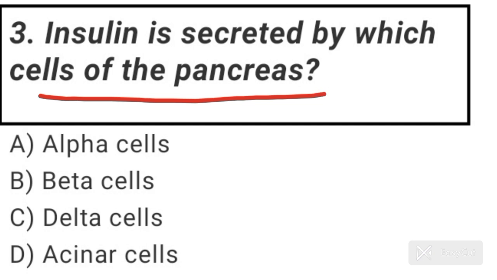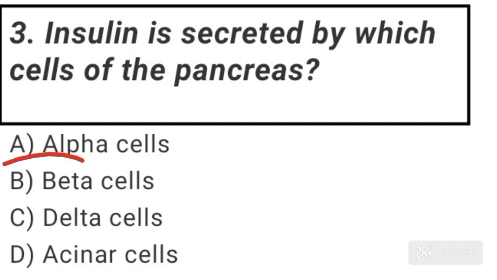There are two main types of cells in the islets of Langerhans of pancreas, and these cells are called alpha cells and beta cells. Alpha cells secrete a hormone called glucagon, while beta cells secrete a hormone called insulin. So, insulin is secreted by beta cells. Option B is correct for question number 3.